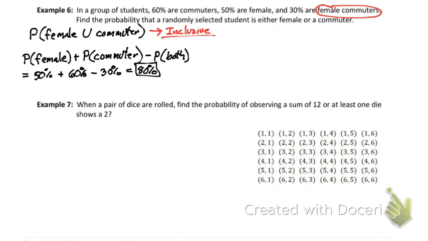However, you can throw these into fractions if you wanted to. You could change 50% to 50 over 100, plus 60 would be 60 over 100, minus 30 over 100 would equal 80 out of 100, which would equal 4 over 5. Both of these are valid answers. Also, you could have turned it into decimals. So you could have done 0.5 plus 0.6 minus 0.3, and that would have given you 0.8. 0.8 would also be a good answer.